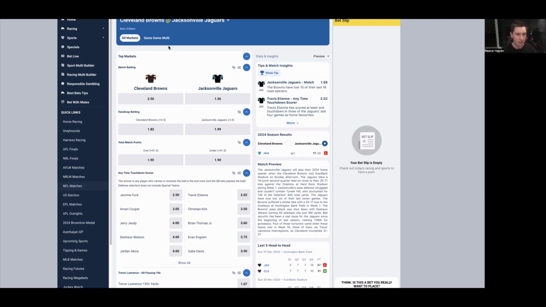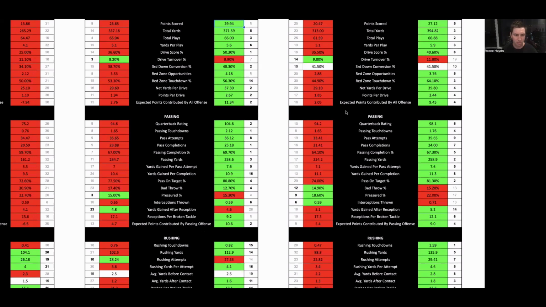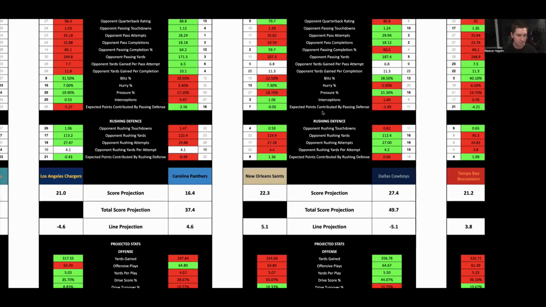So the way I'm kind of looking at this game is taking Cleveland and buying it up towards the touchdown mark, so plus 7.5, and then taking the unders here at around the under 45.5 mark. So kind of playing both alternate lines on both of these games.